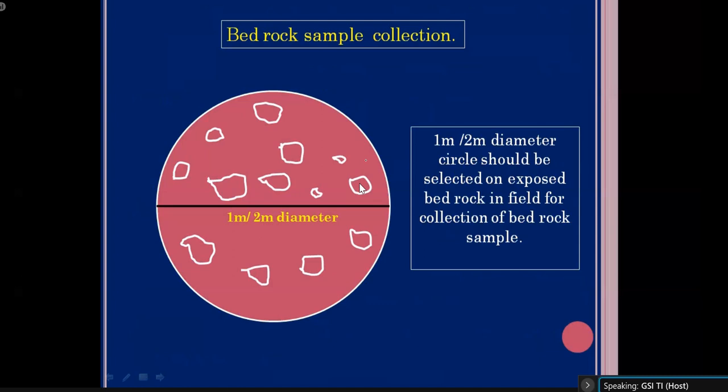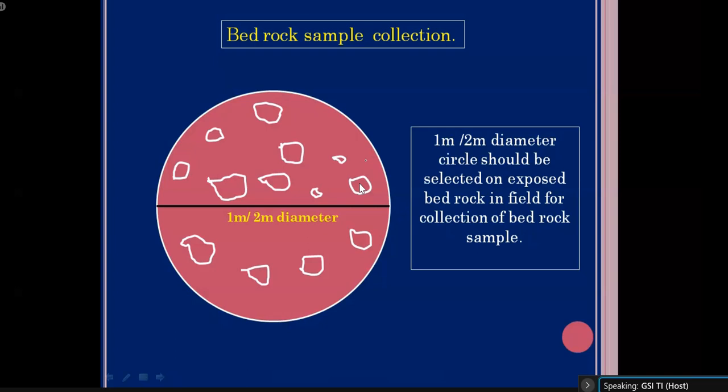After that, we have to collect the samples from the whole area. Okay, and we have to make it 1.5 to 2 kg of sample. So that is called a bedrock sample. Okay, so after the collection of that 1.5 kg or 2 kg sample from the circular area, with equal size and shaped material chips, we have to properly label it.